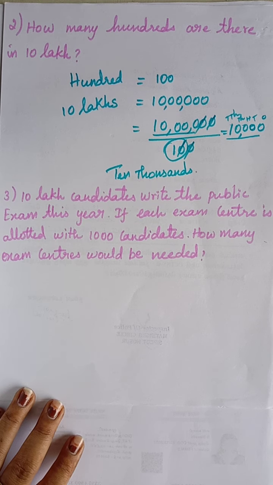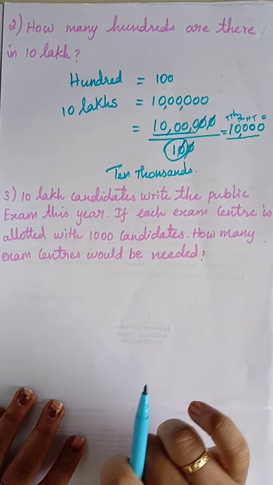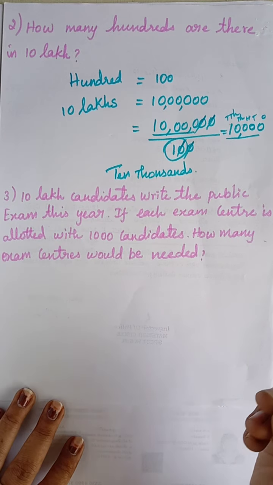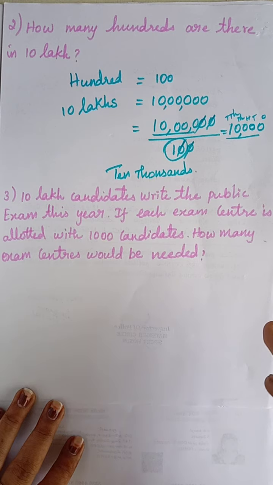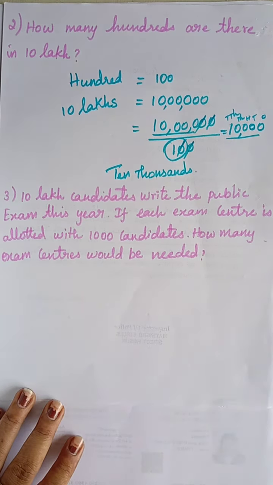20 plus 20 plus 20 plus 20 plus 20. How many 20s? 5. So with 5 twenties, how many classes do we need? 5 classes. Clear? We find that out using the division form. Okay, likewise here also we are going to use the division form. So before that, we can write the statement here.